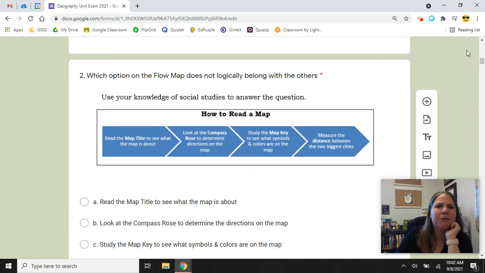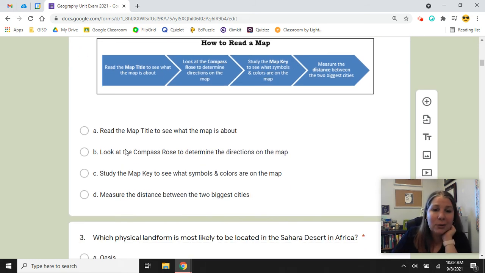Number two, which option on the flow map does not logically belong with the others? How to read a map. First, read the map title to see what the map is about. Look at the compass rose to determine the directions on the map. Study the map key to see what symbols and colors are on the map. Measure the distance between the two biggest cities. So, which one doesn't belong on this flow map straight across? Is it read the map title, look at the compass rose, study the map key, or measure the distance between